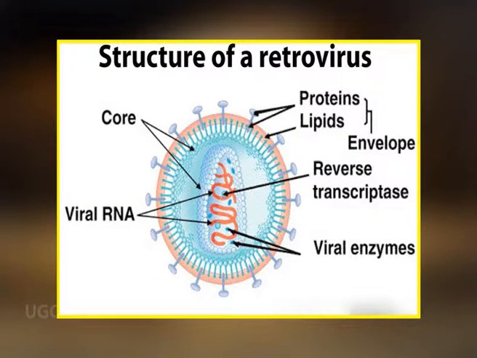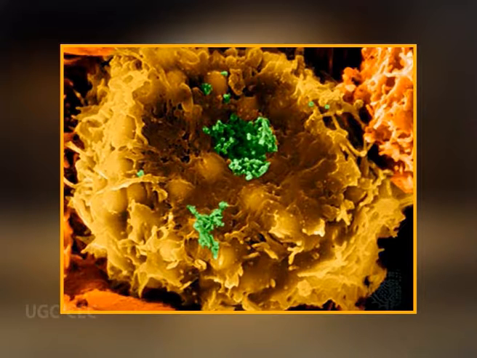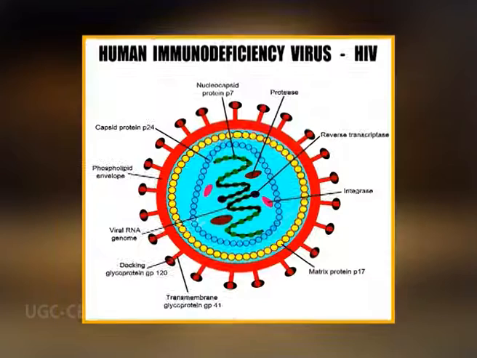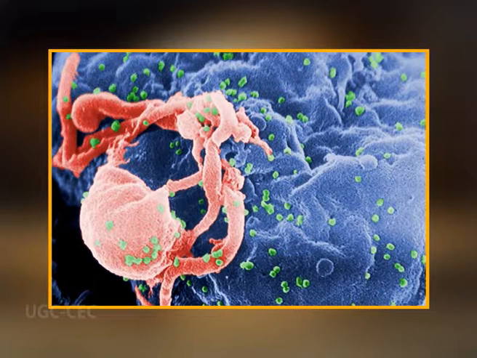Some retroviruses contain cancer-causing genes, and cells infected by such retroviruses are oncogenically transformed into tumor cells. Among the known human retroviruses are human T-cell lymphotropic virus, also known as HTLV, which causes a form of leukemia, and human immunodeficiency virus, known as HIV, which causes acquired immune deficiency syndrome, that is AIDS.